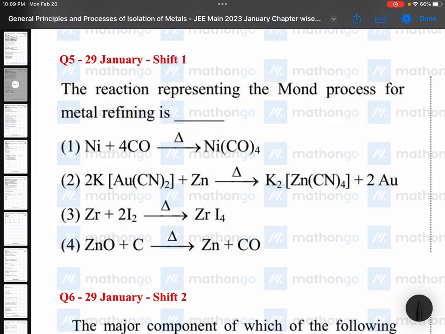Question number 5, 29 January shift 1. The reaction represented is the Mond process. Mond process is for nickel. Here you are getting nickel tetracarbonyl vapors. Later it is decomposed to form nickel solid.